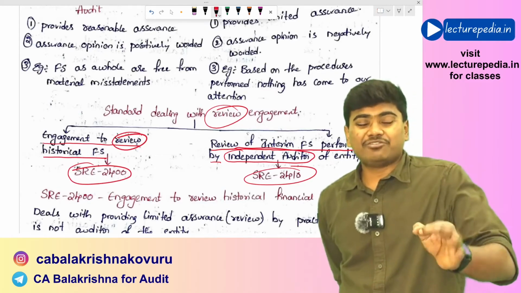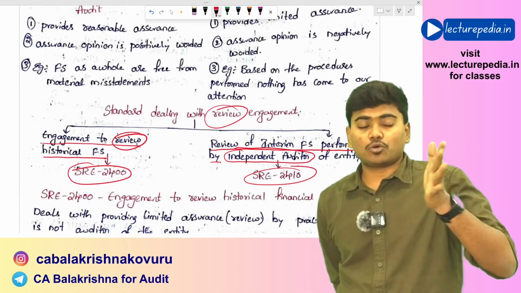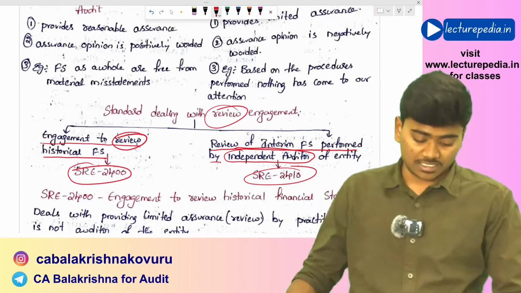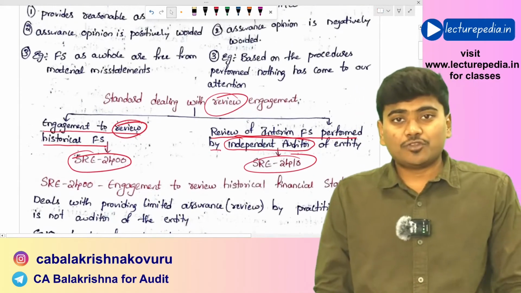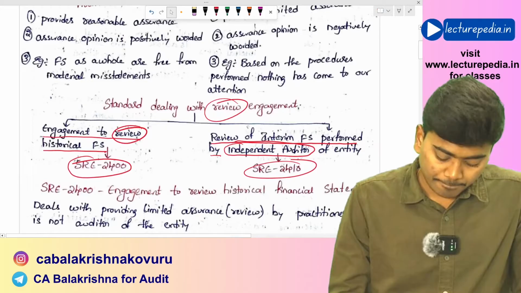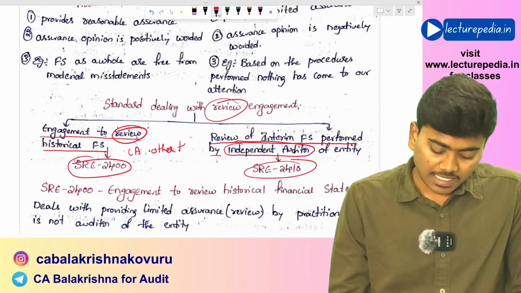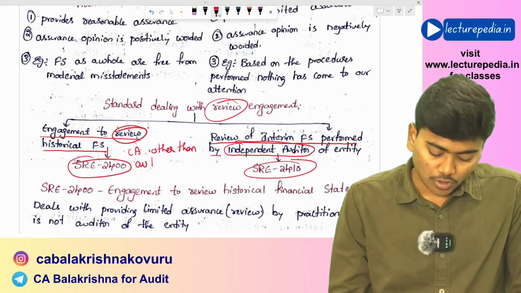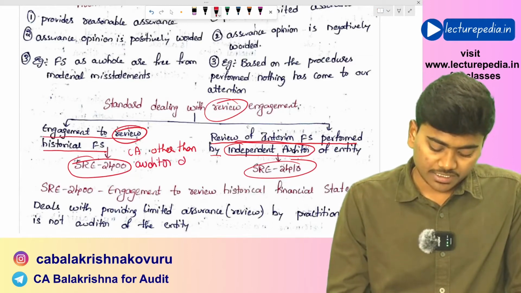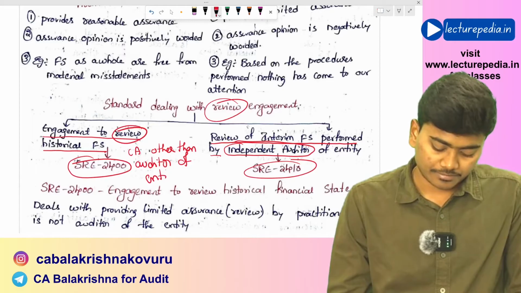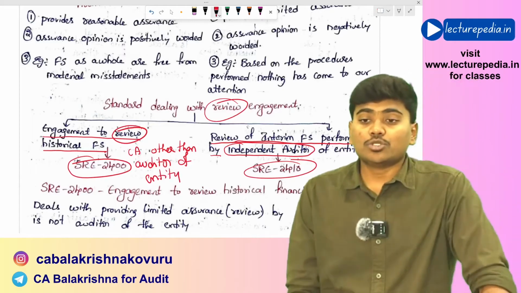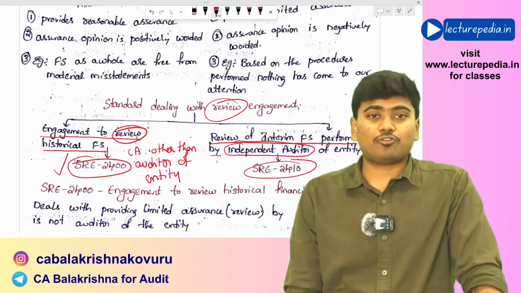So the main difference between SRE 2400 and SRE 2410 is, if review is conducted by a chartered accountant other than the auditor of the entity, in that case you need to apply SRE 2400.